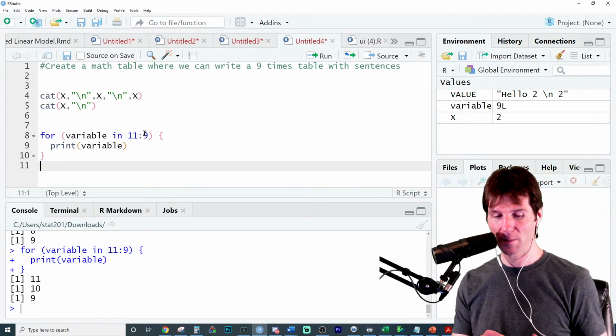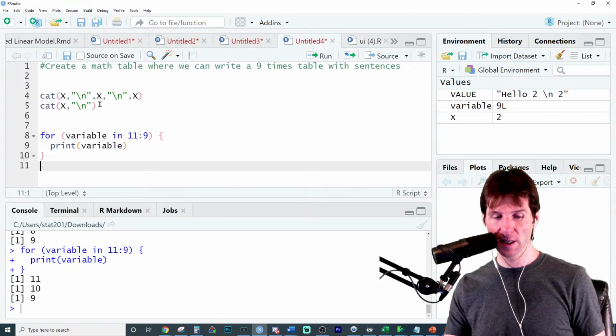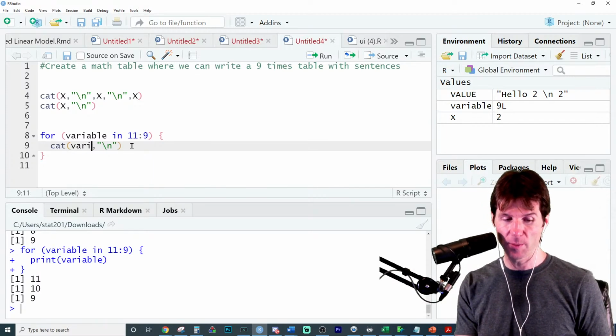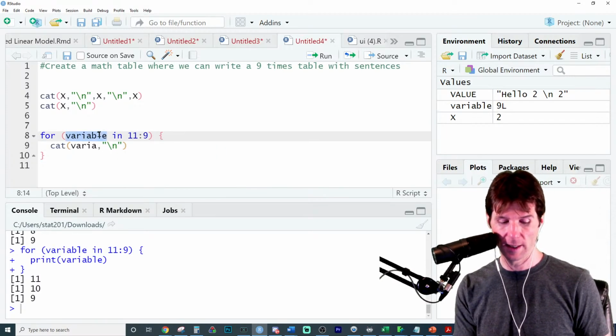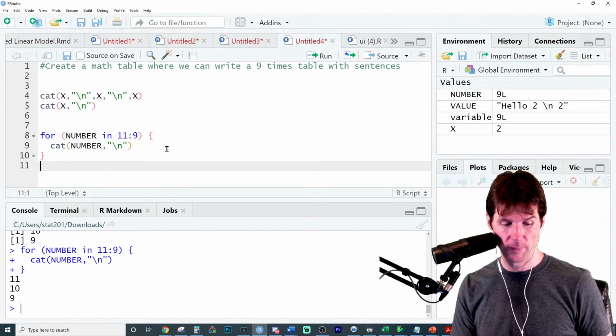We can use it for other things. So what we'll do right here is take our code right here, and let's just drop it in here, and do cat and say variable. I'm going to change this to number, because I want to say these are the numbers, and let's do this.